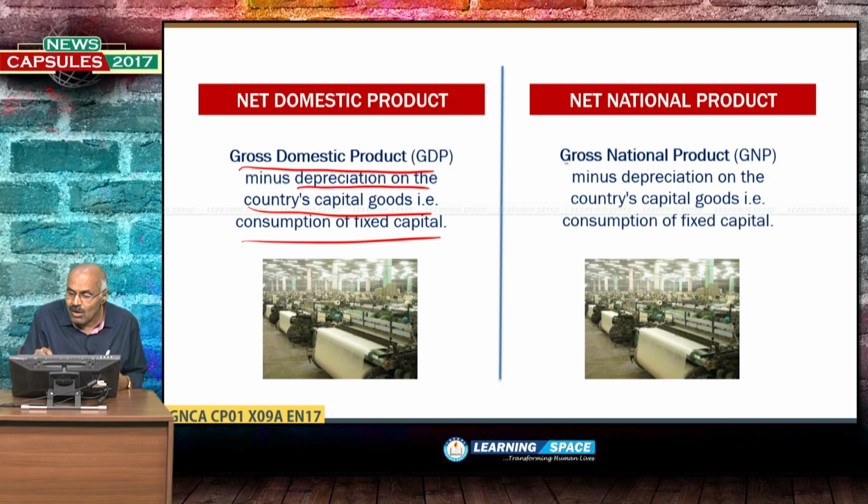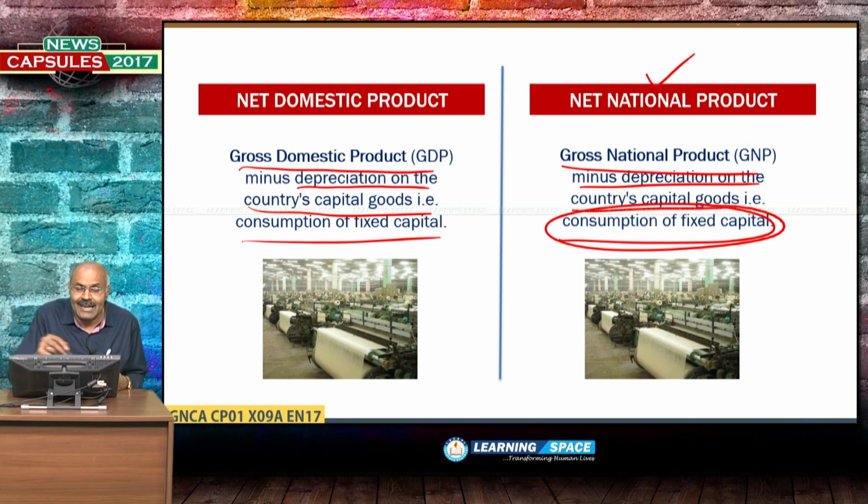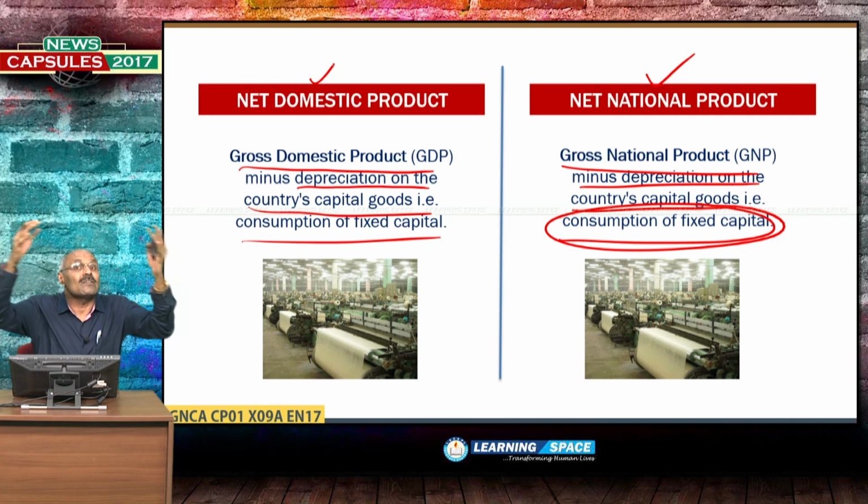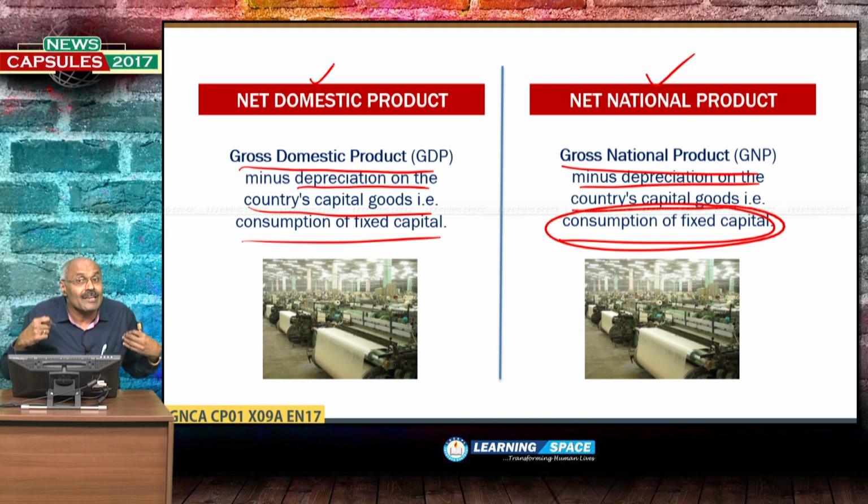Next one is gross national product minus depreciation on the country's capital goods, that is consumption of fixed capital, is net national product. So, I explained to you about gross domestic product within the geographical boundaries of the country, and gross national product, when you take into account factor income.